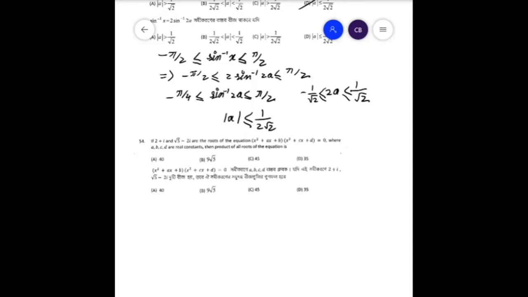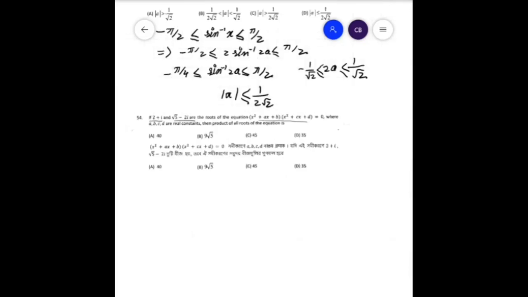In the next question, it's a question of complex numbers. 2 plus i and root 5 minus 2i are the roots of the equations x square plus ax plus b and x square plus cx plus d is equal to 0, where a, b, c, d are real constants. Then the product of all roots of the equation is.